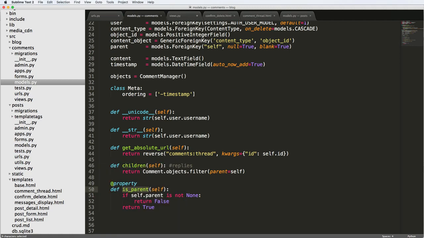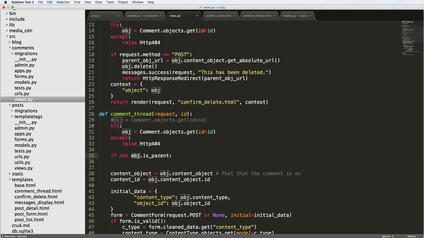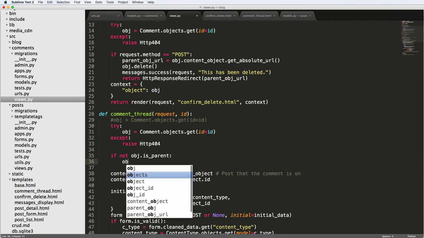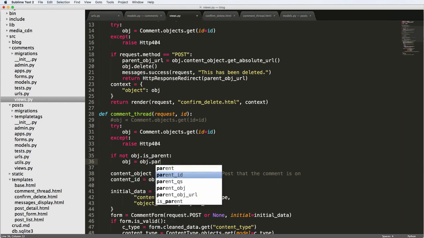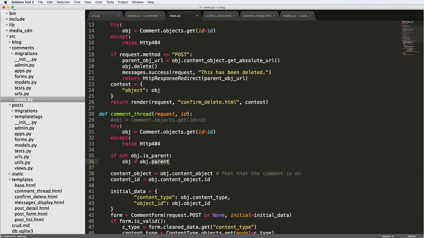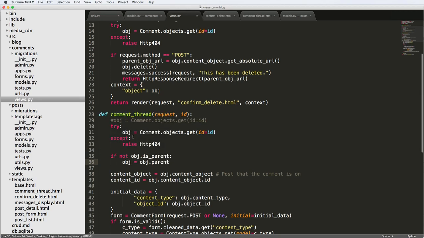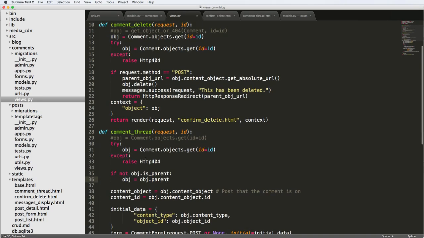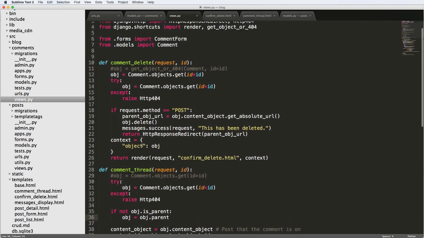So yes, it's is_parent as a property. So if the object is not the parent, then we'll say the object is object.parent. So object.parent being the original object, and then we're resetting that variable. So this will always move any of our comments to that thread. It's going to go specifically there. And that's good for the comment thread itself, for viewing the comments.